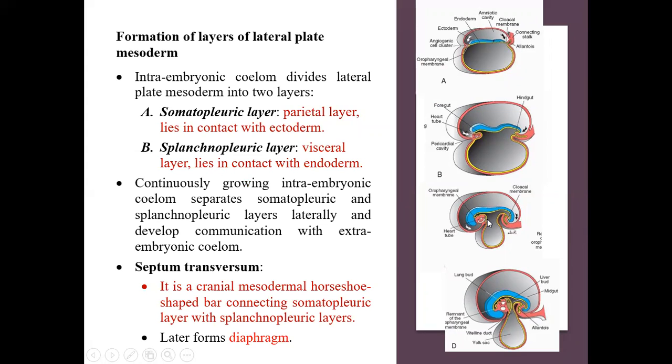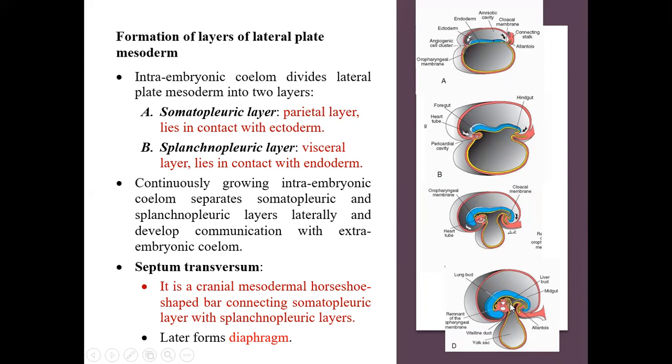Then there is the septum transversum. The septum transversum is initially ahead of the pericardial cavity in this region. It is a continuation where somatopleuric mesoderm continues with the splanchnopleuric mesoderm. This area is known as the septum transversum. Now with the cephalocaudal folding, the septum transversum will come and lie caudal to the pericardial cavity.